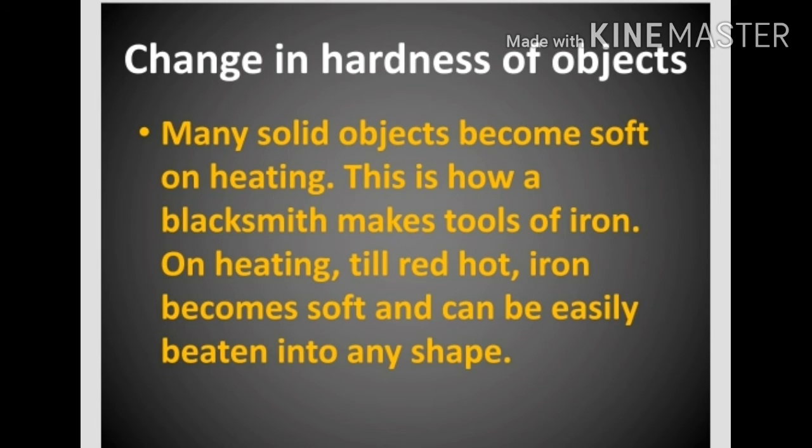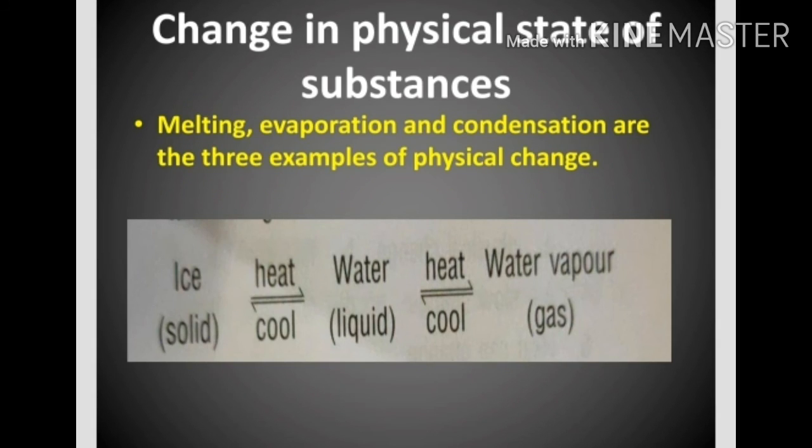Change in hardness of objects. Heating also changes the hardness of objects. Many solid objects become soft on heating, and that's why a blacksmith makes tools of iron by heating it till red hot. He heats the iron objects till red hot, then the iron becomes soft and can be easily beaten into any shape. So the tools can be easily made from the soft iron, and on cooling they become hard again.